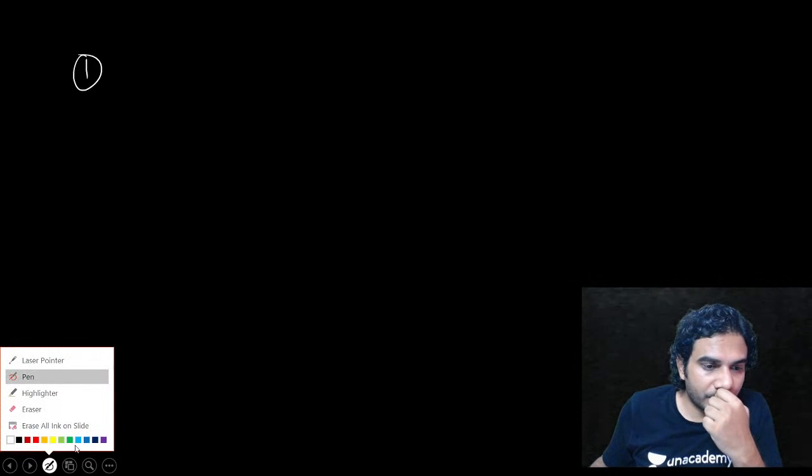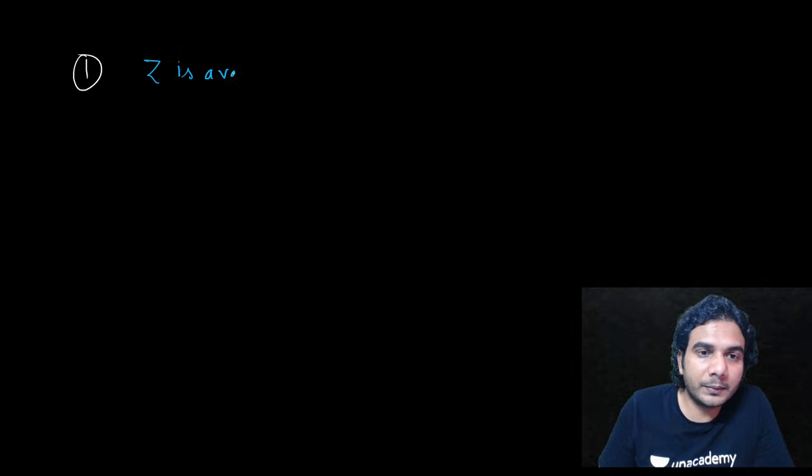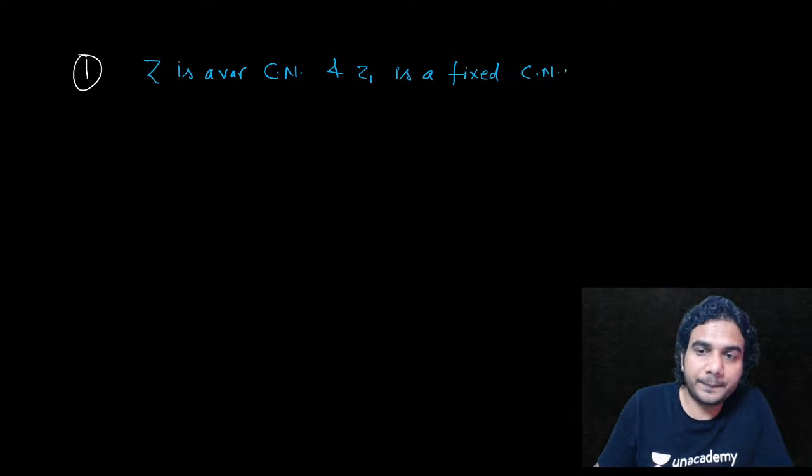Now I'll tell you the first curve. It is given that z is a variable complex number, z1 is a fixed complex number, and a is a positive constant.